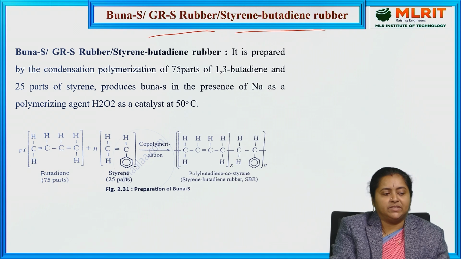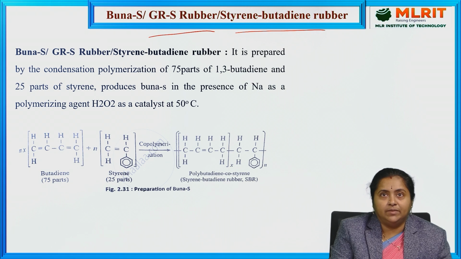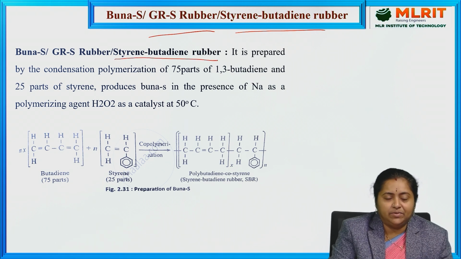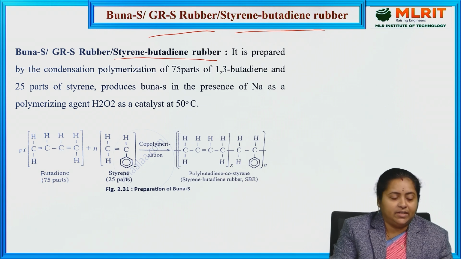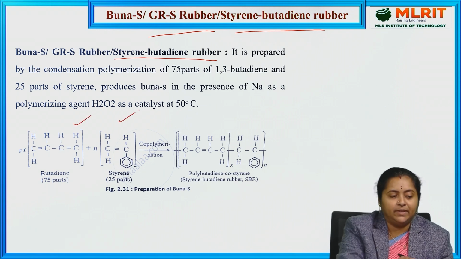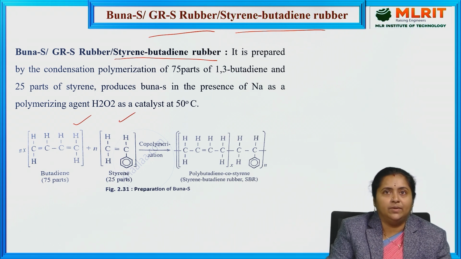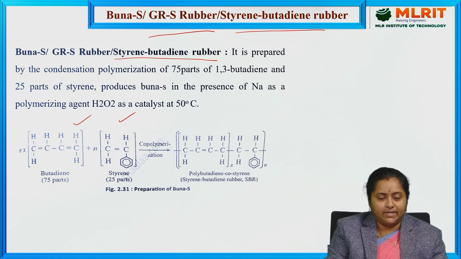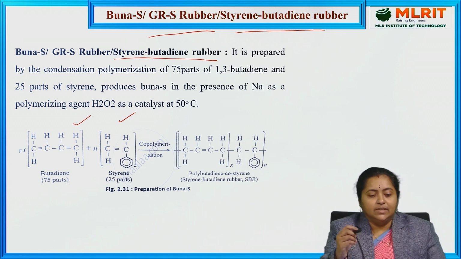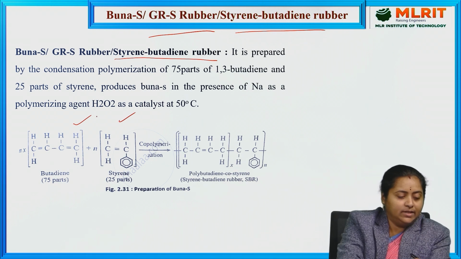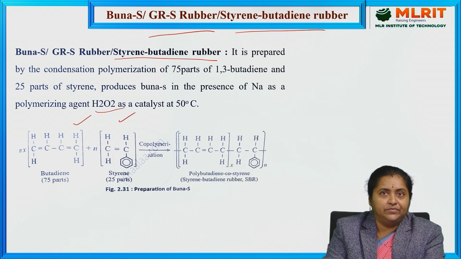So, coming to its preparation, how is this Buna-S prepared, or GRS rubber also, styrene butadiene rubber? If you notice this naming, it is mentioned as styrene butadiene. So, styrene and butadiene are used as monomers for preparing Buna-S as an elastomer. So, how is it prepared? It is prepared by polymerization of 75 parts of 1,3 butadiene and 25 parts of styrene. So, it is able to form Buna-S, and this reaction takes place in the presence of sodium as a polymerizing agent and hydrogen peroxide as a catalyst at 50 degrees centigrade.